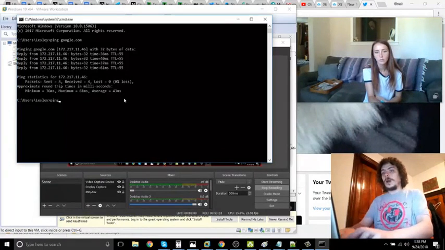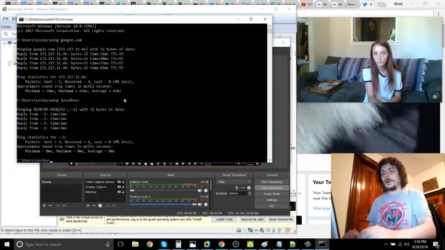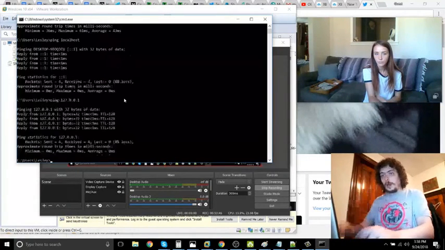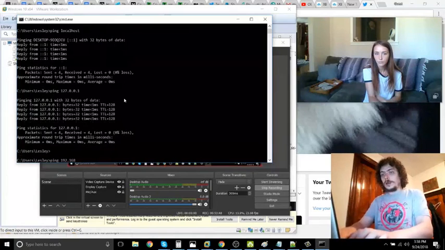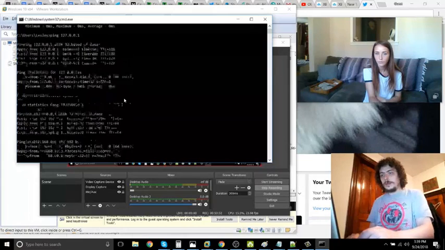But if I was to ping localhost, which is my own machine, you're going to see that it's immediate. It's less than 1 millisecond to get data to and from your local host, or your 127.0.0.1. Now, if I ping my router, it's going to take a little bit longer than that, but less time than Google.